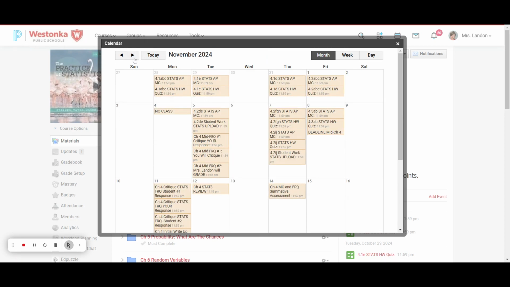If I go into the start of second quarter, which is right here, November 5th, what I'm going to end up doing is moving all of this homework into the start of second quarter, and then that will be part of your deadline. First deadline for chapter 4, we're going to notice, is on Friday, November 8th. So that's going to be all of the work up to and including the mid-chapter free response. If we go and look at that, it's going to be all of this work for this week and then the information scheduled for that Tuesday.